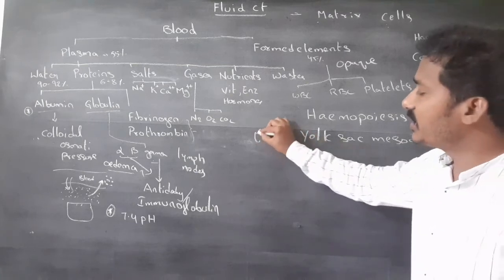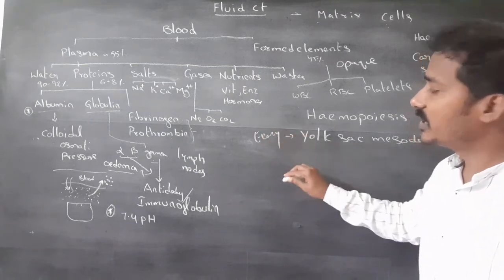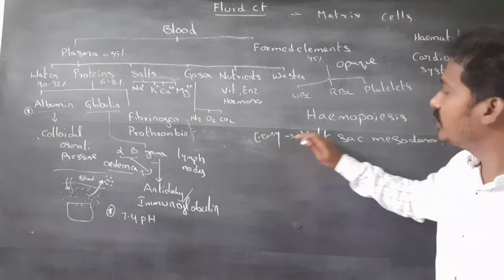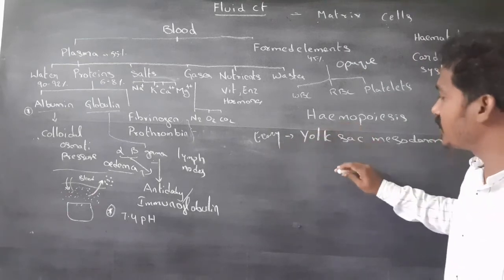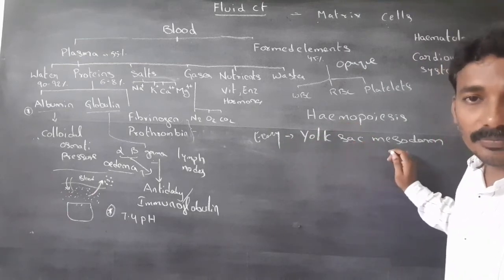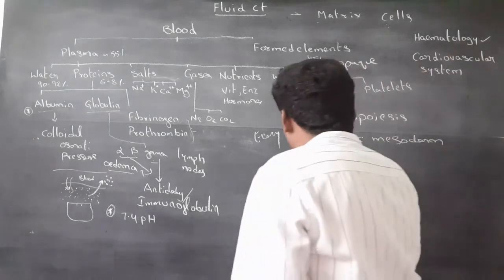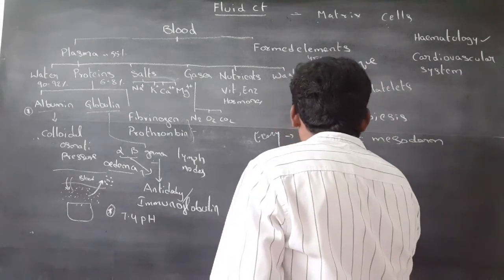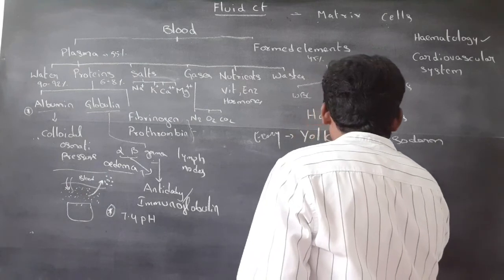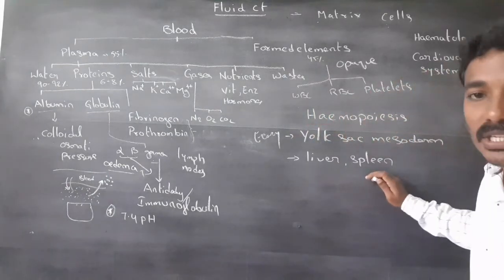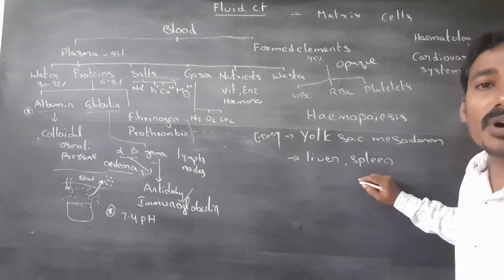In the early embryonic stage, the hemopoietic organ is the yolk sac mesoderm. Later, the liver and spleen are temporary hemopoietic organs.